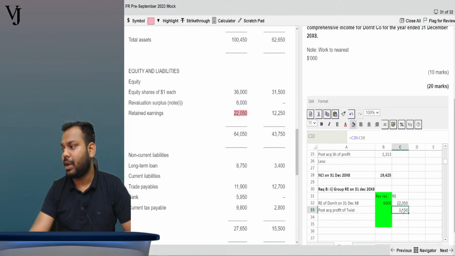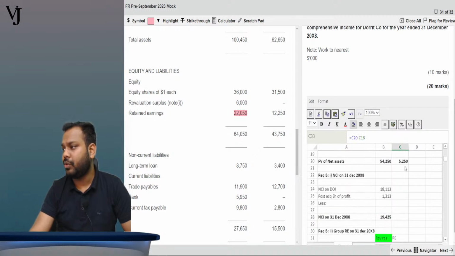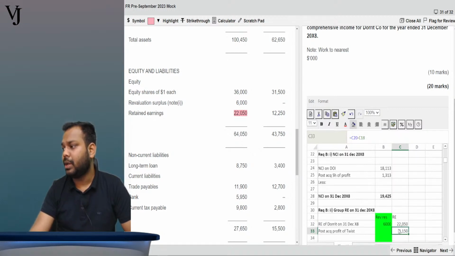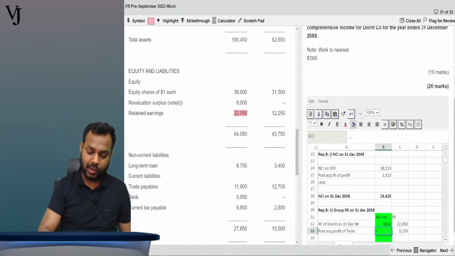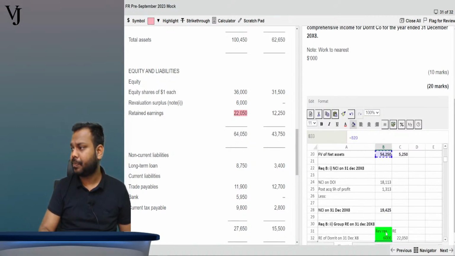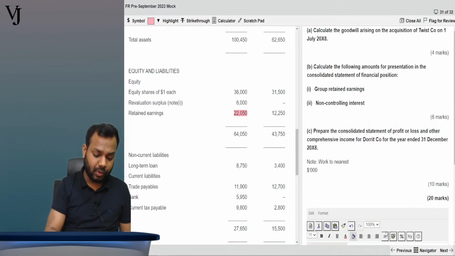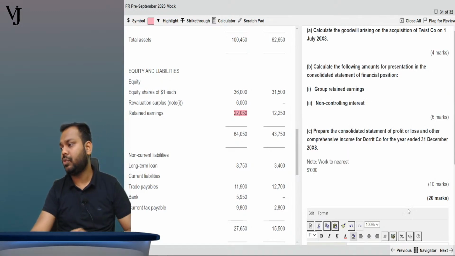Now you can write here 5250 minus 2100, into 0.75. This is how we have to show.